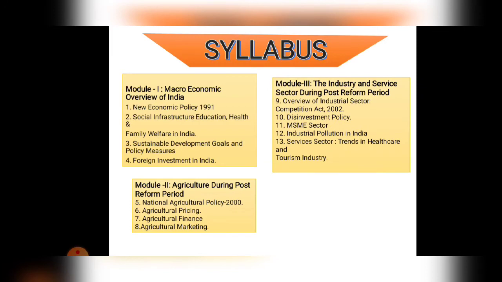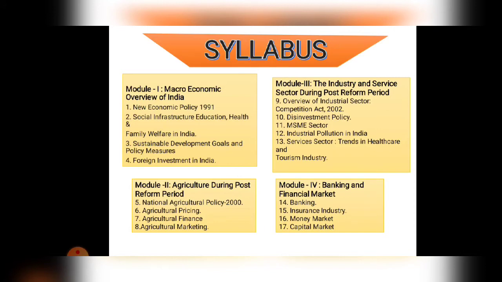The third module is Industries and Service Sector during post-reform periods. In that there are a total of 5 chapters. The first one is an overview of industrial sectors. Competition Act 2000. Chapter number 10, Disinvestment Policy. Chapter number 11, MSME sector. 12, Industrial Pollution in India. And 13 will be the service sector, that is, new trends in health and tourism industries.